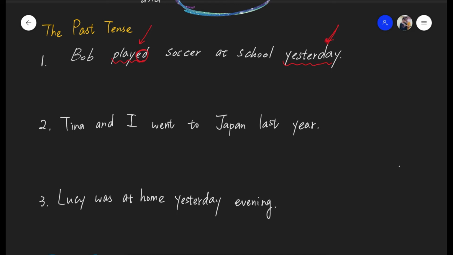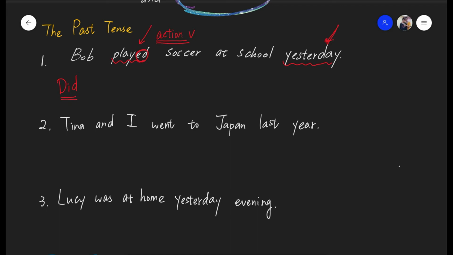So play is actually an action verb. Action verb in Chinese 叫做动作动词。When you see an action verb in a sentence and you want to make a question, you need a helping verb. In the past tense, the helping verb is did. 当你看到动作动词之后，句子里面有动作动词，而你要造问句，那么你就需要助动词的帮忙。在过去式里面，助动词就是 did. So that's what you need to use.